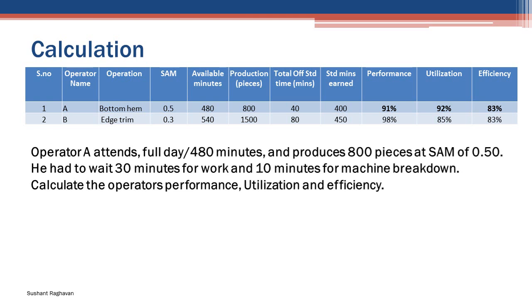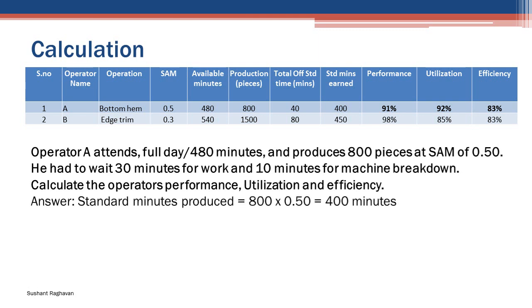Operator A attends a full day, 480 minutes, and produces 800 pieces at a SAM of 0.5. He had to wait 30 minutes for work and 10 minutes for machine breakdown. Calculate the operator's performance, utilization and efficiency.